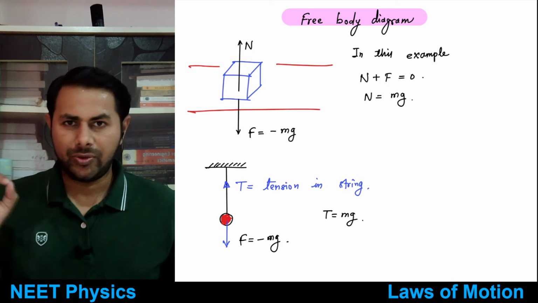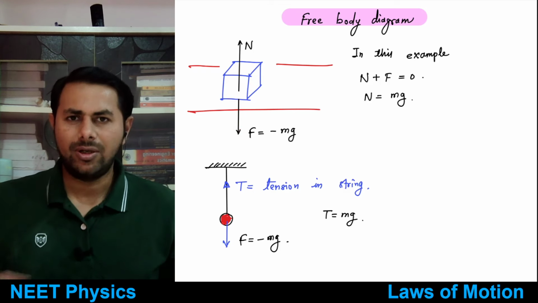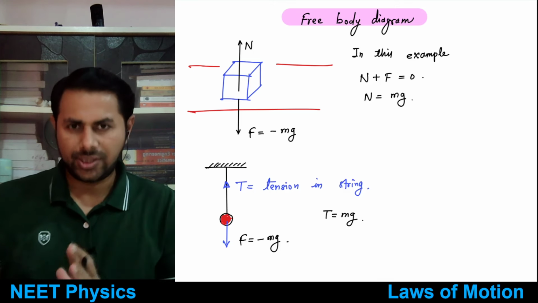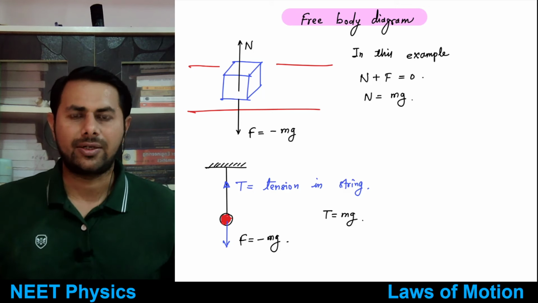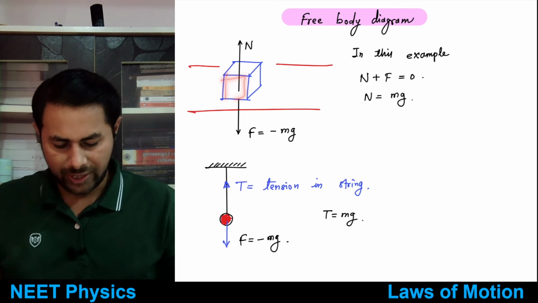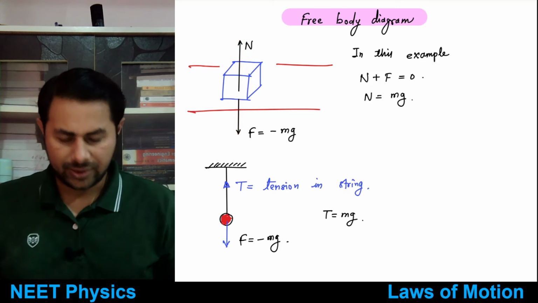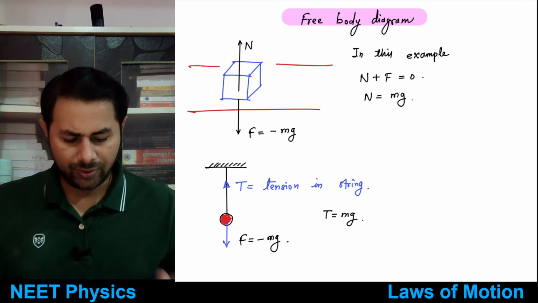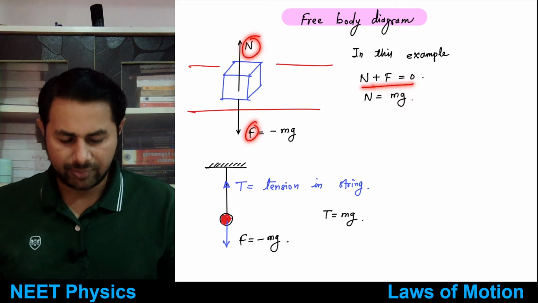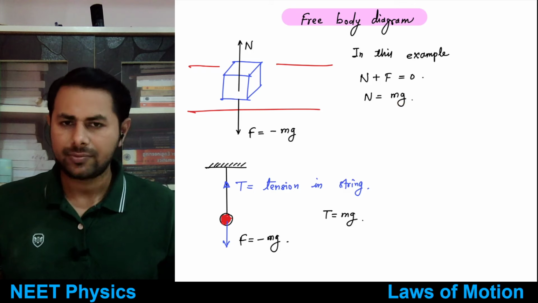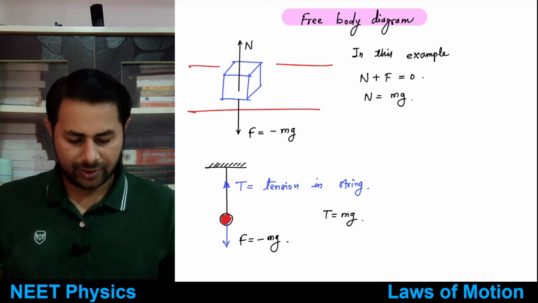And we should not include the forces due to the body. Just draw all the forces acting on the body. So in this example we have normal reaction which acts upwards and force due to gravity which acts downwards, and since the body doesn't seem to be moving, the net force must be equal to 0. So normal reaction plus this force must be equal to 0. So that gives us normal reaction is equal to what? Mg. Right, is this thing clear, everyone?